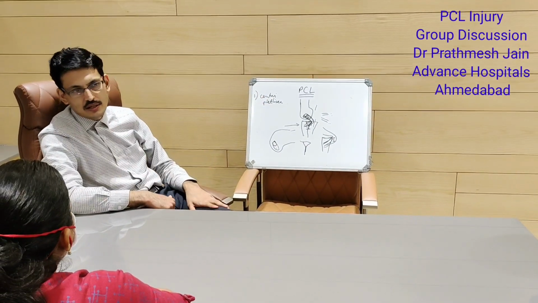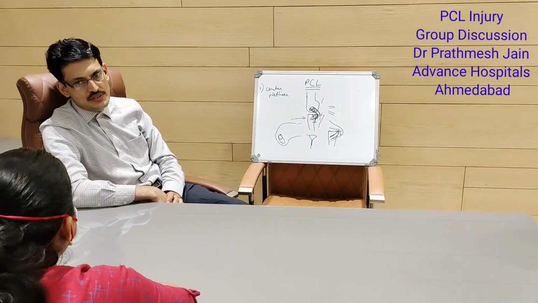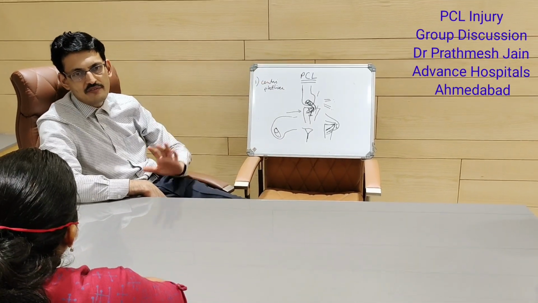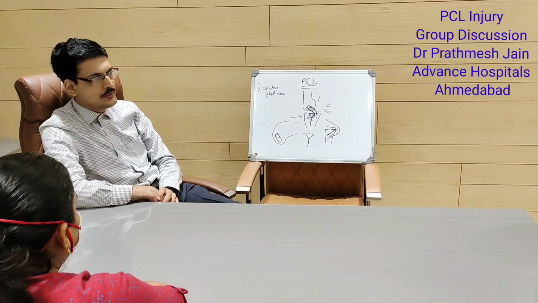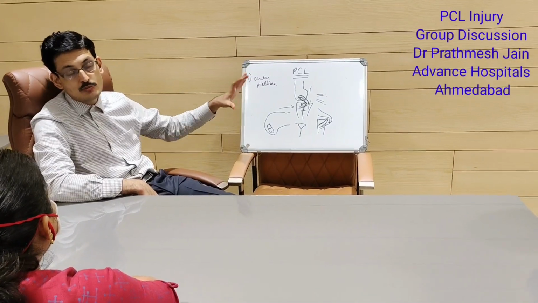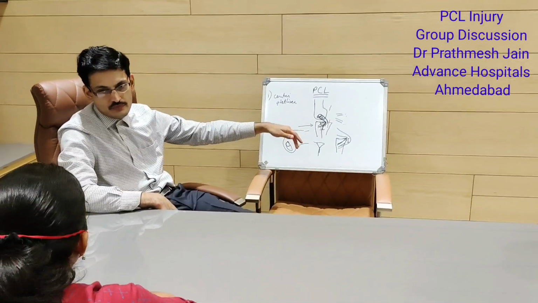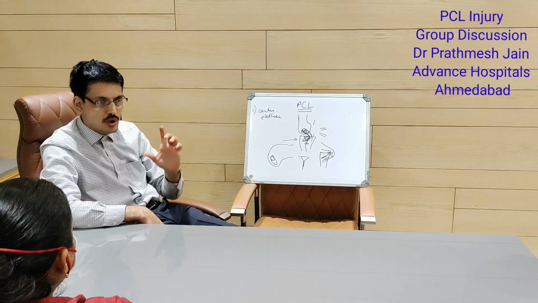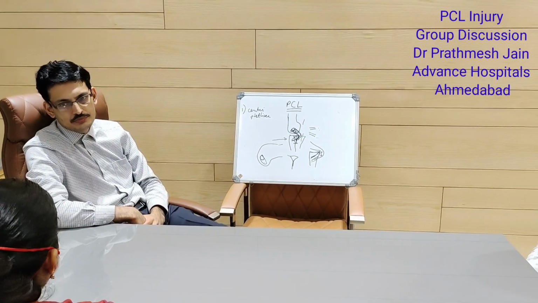So a graft length of 9 centimeters minimum is required if you are doing PCL with buttons on both sides. A 9 centimeter graft is something I keep normally, or a maximum of 10 centimeters if you want. This is because the intra-articular length of PCL is much more than the ACL, because the insertion is very low down and the origin is on the front of the knee. So it's a longer ligament, a stronger ligament, a bulkier ligament as compared to ACL.